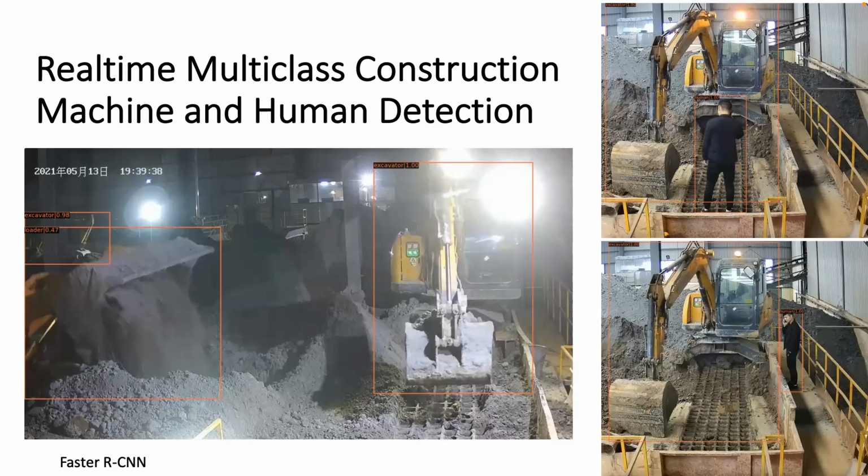The architecture of Faster R-CNN includes a backbone network to extract image features, a region proposal network for generating regions of interest, and the classification network for producing class scores and bounding boxes for objects. To remove duplicate bounding boxes, we apply Soft-NMS to limit the bounding boxes to one per object.